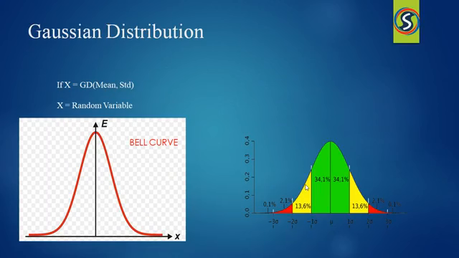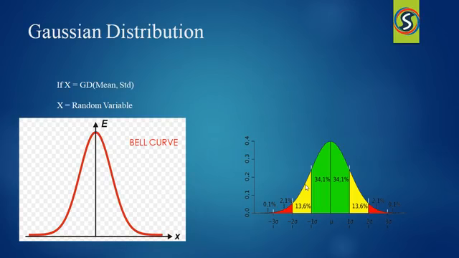In probability theory, a normal or Gaussian or Gauss or Laplace-Gauss distribution is a type of continuous probability distribution for a real-valued random variable. This Gaussian distribution is calculated with mean and standard deviation. If we plot a normal distribution, then we will get a bell curve.